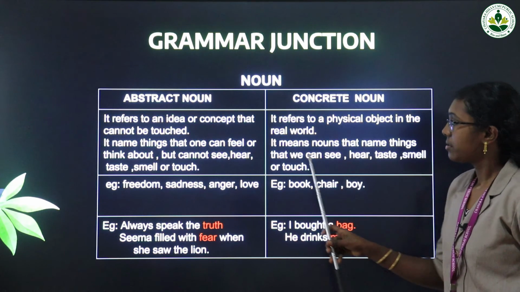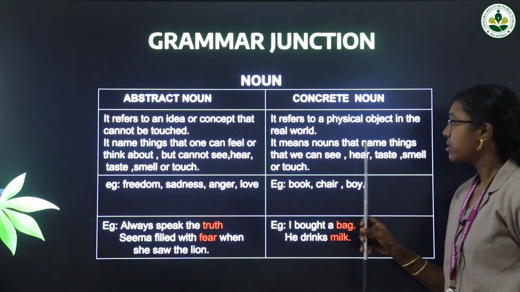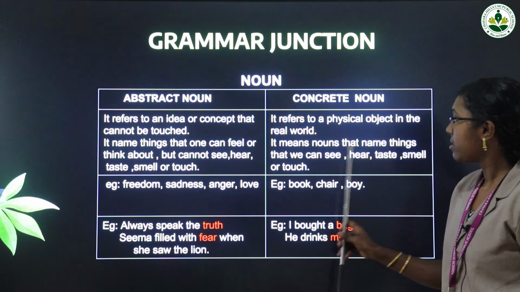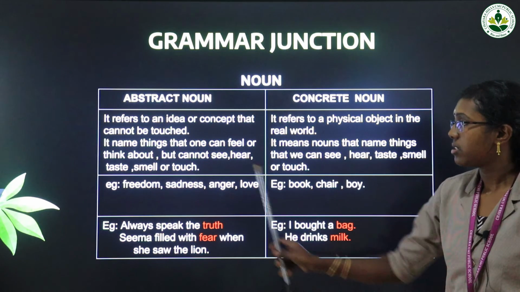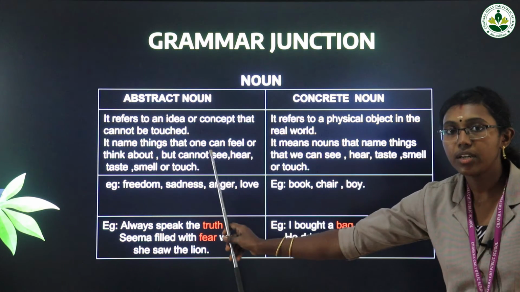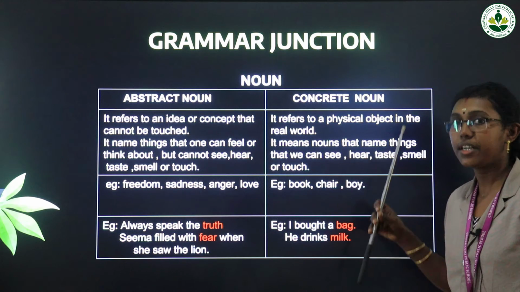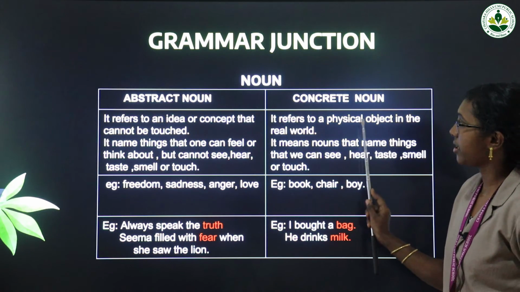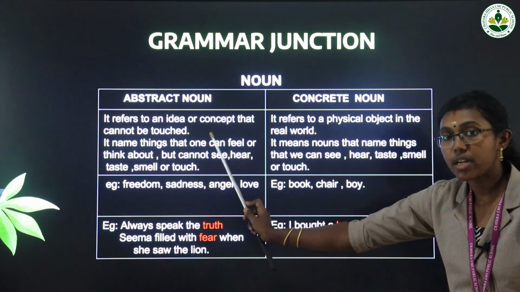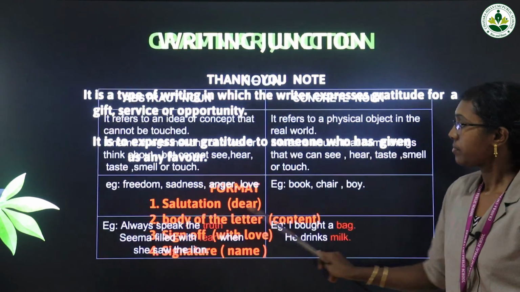Come to concrete. It means nouns that name things that we can see, hear, taste, smell or touch. Just the opposite. Here we can't do it, but here we can: we can see, we can taste, we can take. That is concrete noun. Understand? Abstract noun and concrete noun.